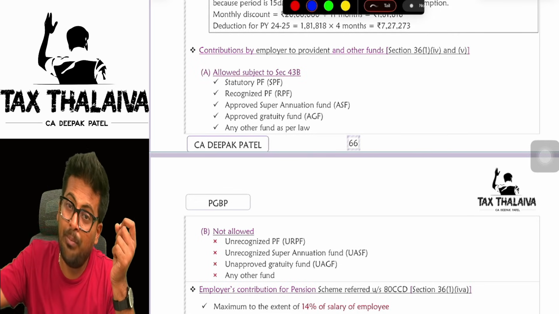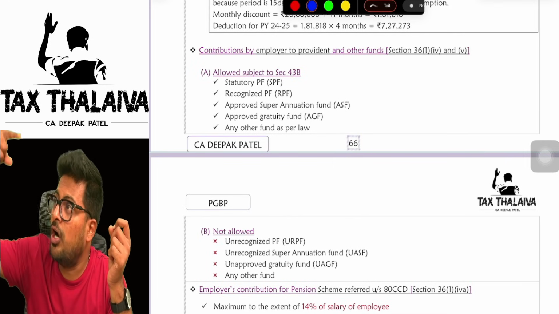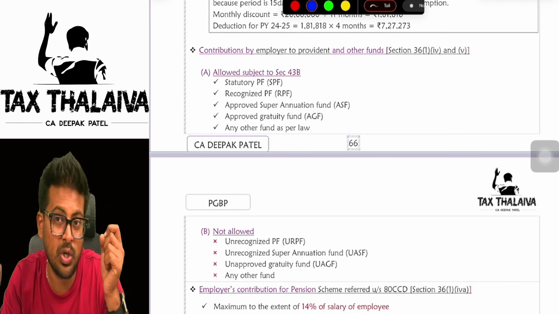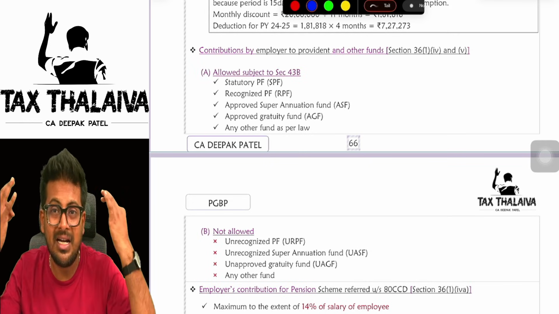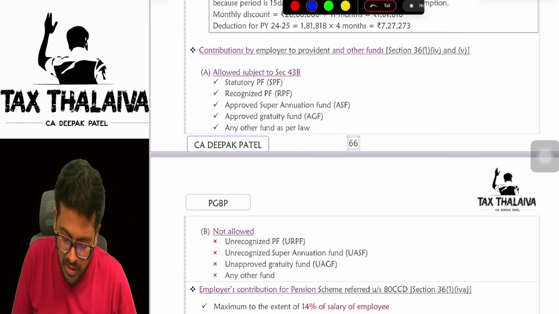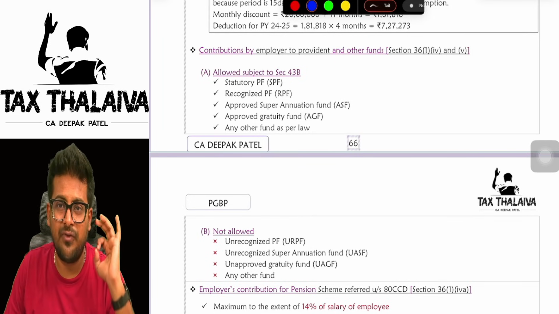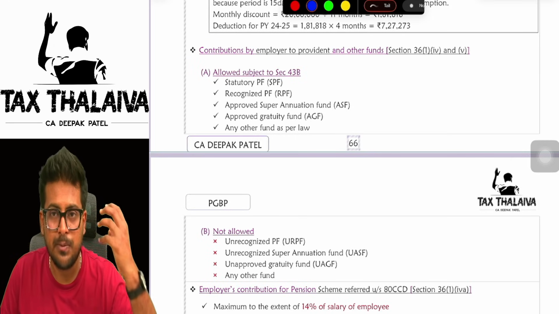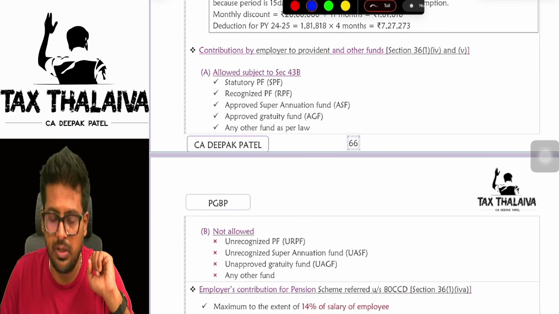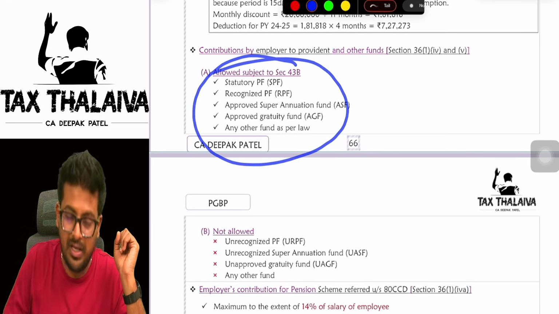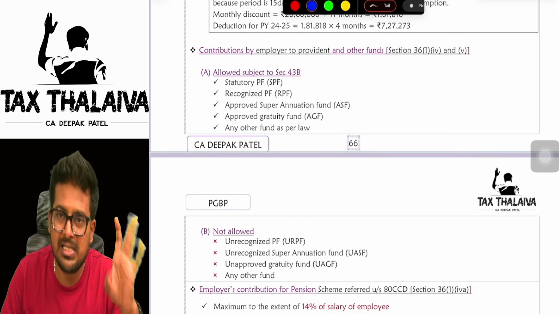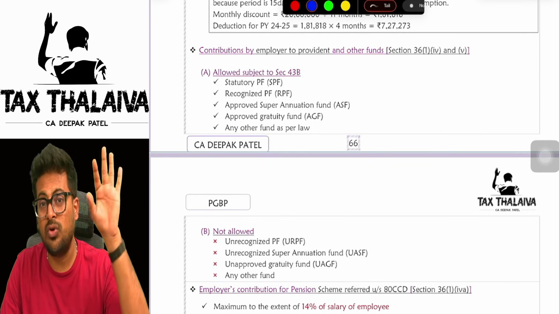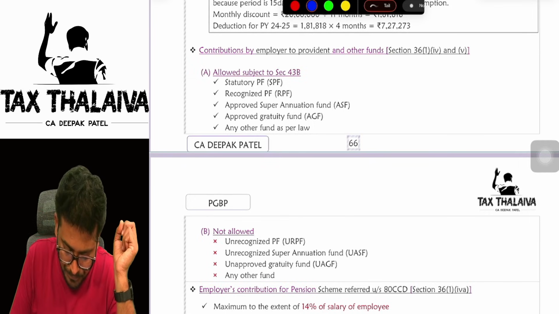So if your employer is contributing, that is an expenditure from the business. That employer contribution, made to the funds for the employees' sake, is eligible for deduction under section 36(1)(iv) and (v). But this is also subject to 43B.